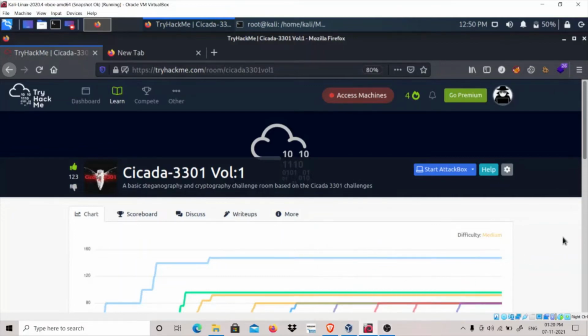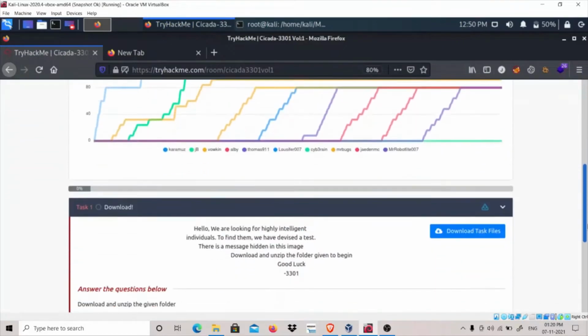Hey guys, my name is That Quiet Kid, and today we are going to do a room called Cicada-3301 Volume 1. It is a basic steganography and cryptography challenge room based on the Cicada 3301 challenges. So let's dive right into it.